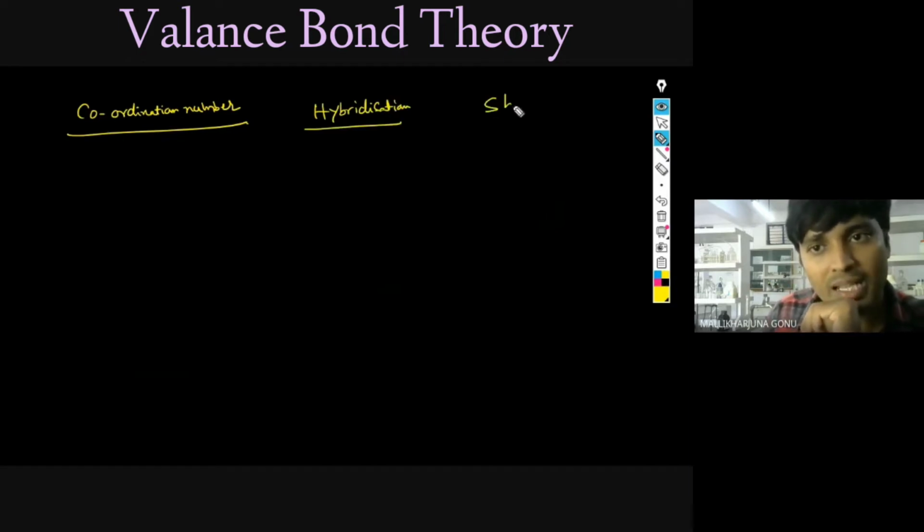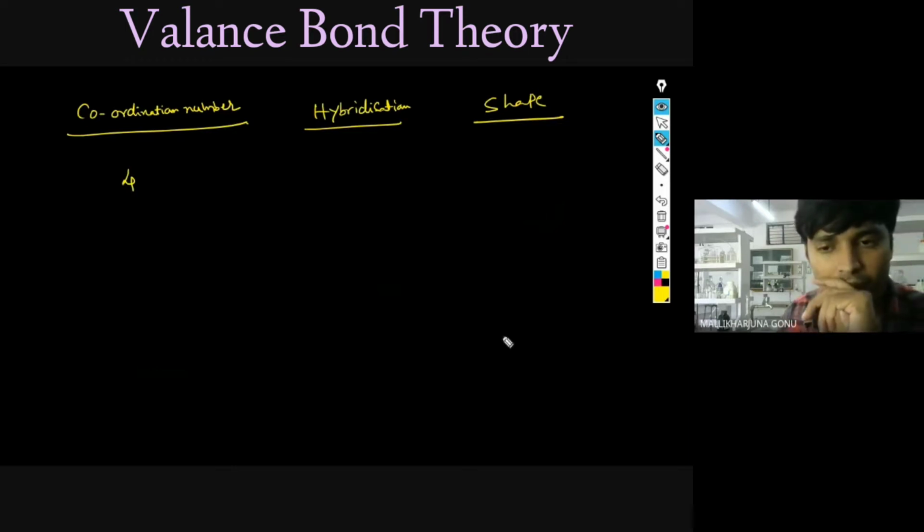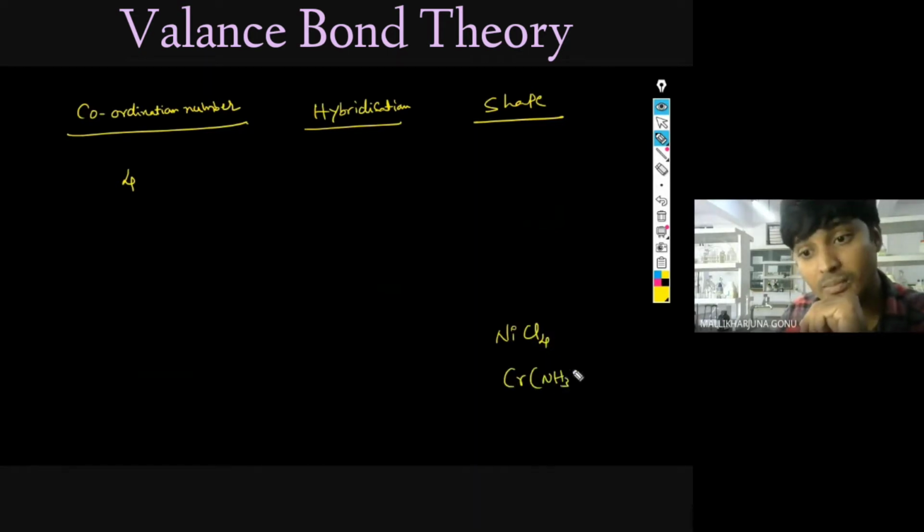You only have to tell the answer for this, and the shape, which type of structure it will have. If the coordination number is 4, for example NiCl4 or chromium NH3 4, these have coordination number 4.